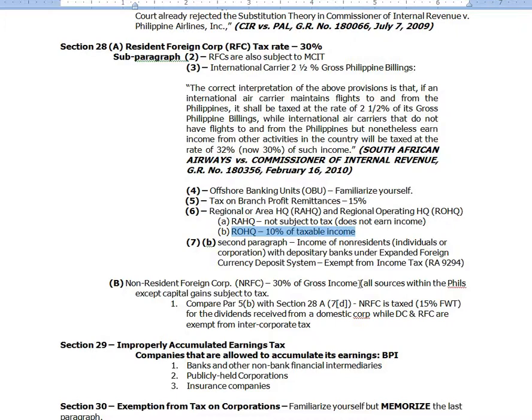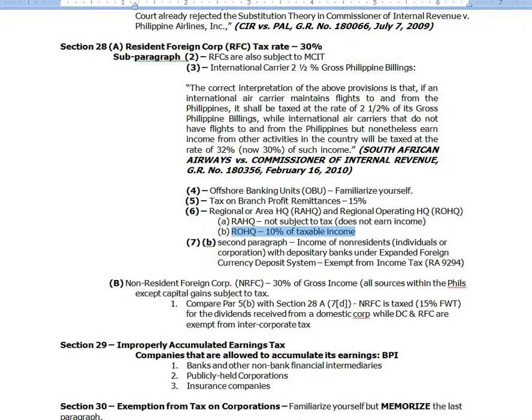Okay? And you compare paragraph 5B with section 28 7D. Okay? Non-resident foreign corporation is taxed at 15% final withholding tax for dividends received from a domestic corporation, while domestic corporation and resident foreign corporation are exempt from intercorporate tax.